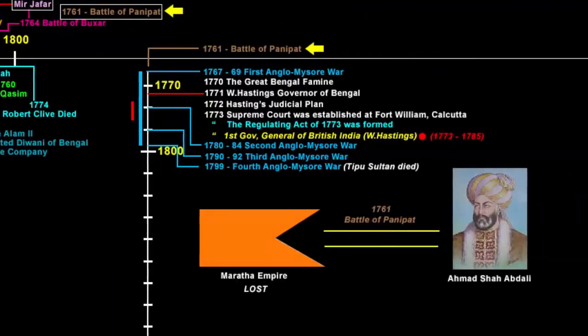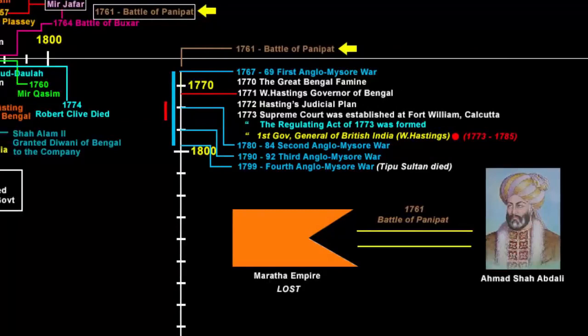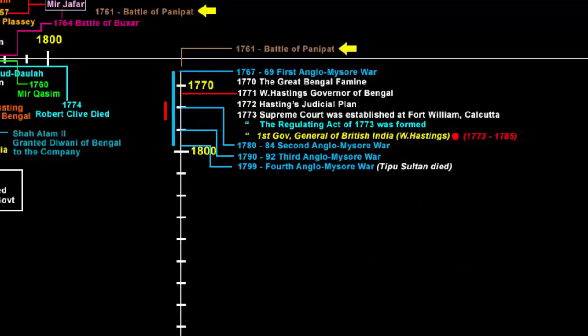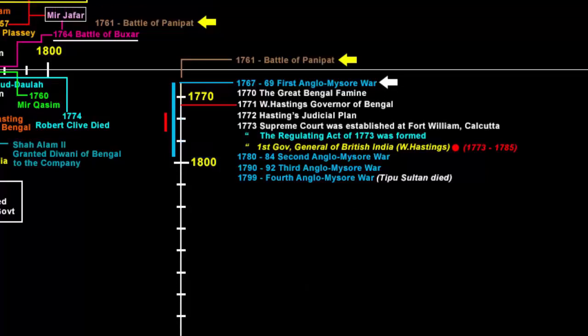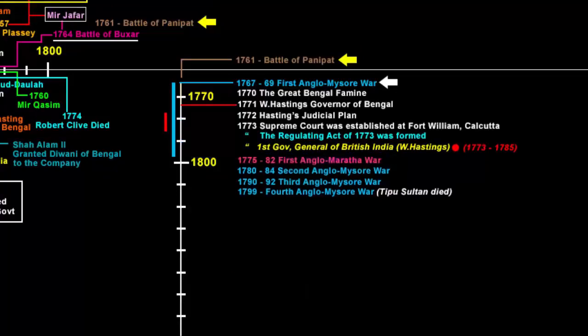So the company got so much confidence that it thereafter went on several wars with the Indian rulers, like Battle of Buxar, First Anglo-Mysore War, etc. So it is natural that they also had an eye on the Maratha Empire after their defeat in the 1761 Battle of Panipat. The company fought three wars against the Maratha Empire under the name Anglo-Maratha Wars. The first one took place between 1775 to 1782.